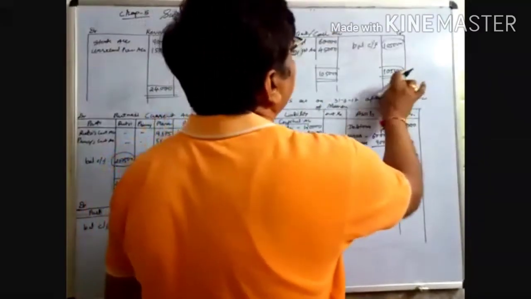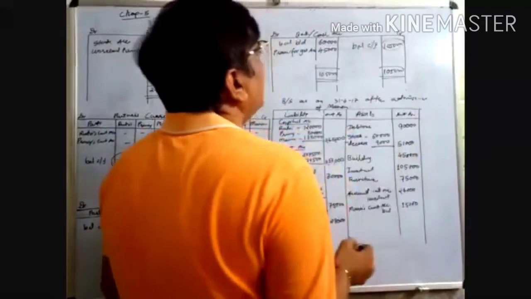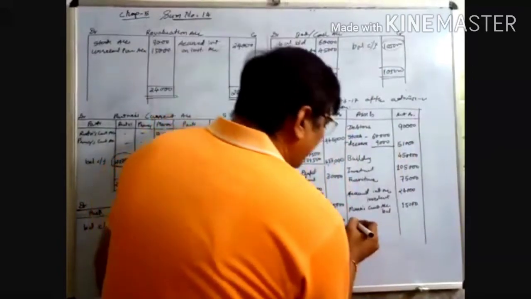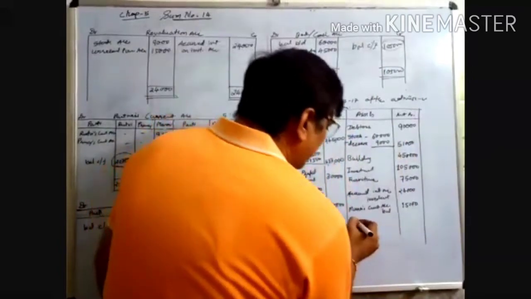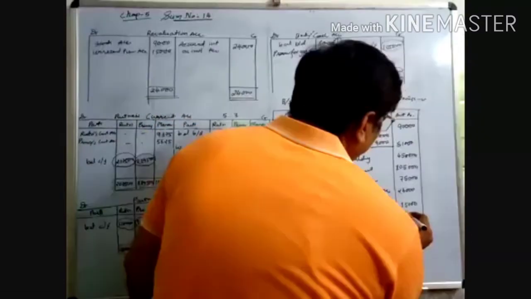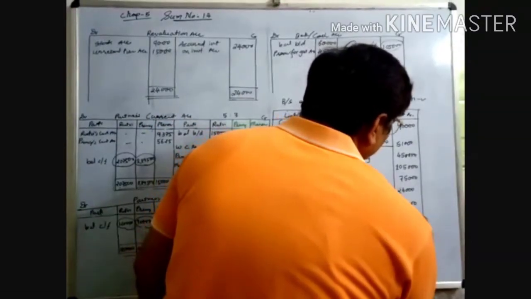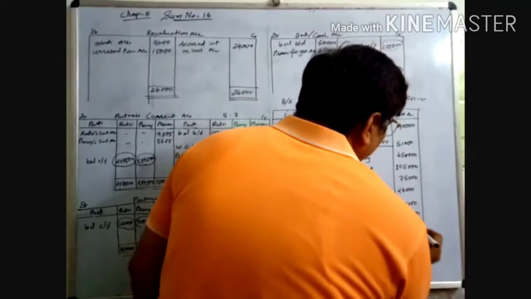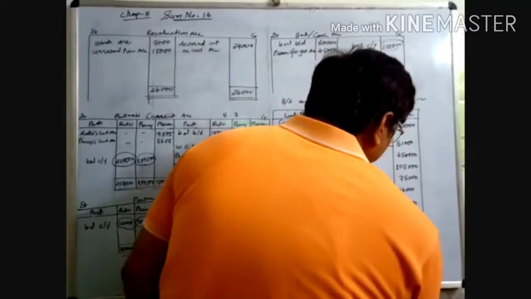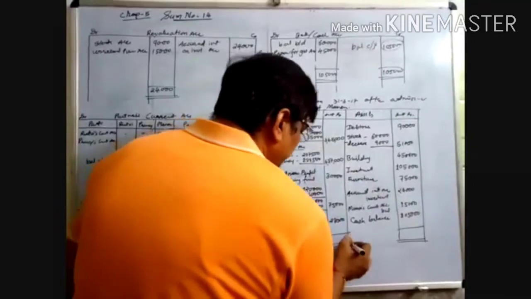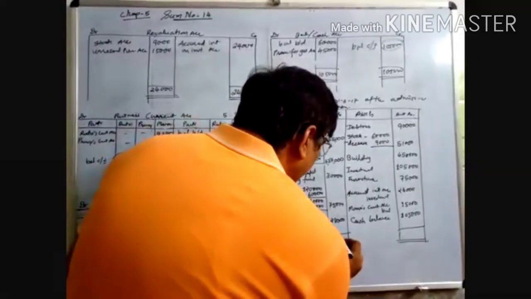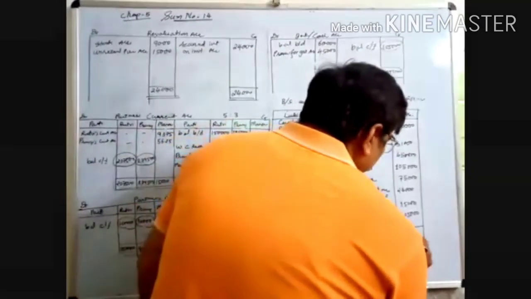The same you write down in the credit side, and the balance is 1,05,000. Write down as the bank balance 1,05,000. Now just do the totaling of both the sides of the balance sheet, 9,15,000.